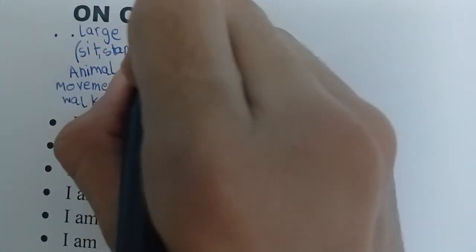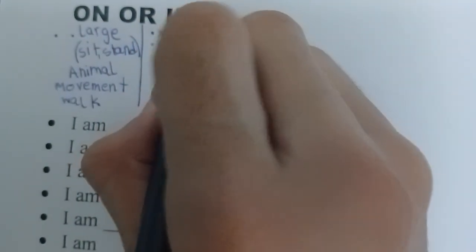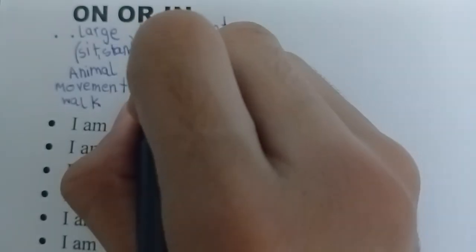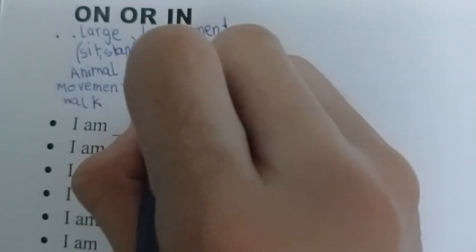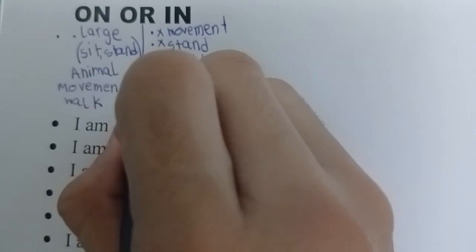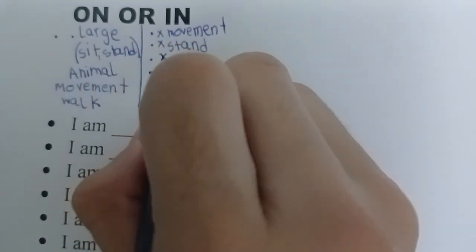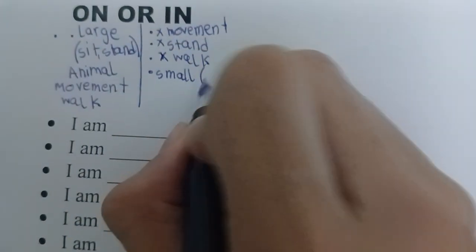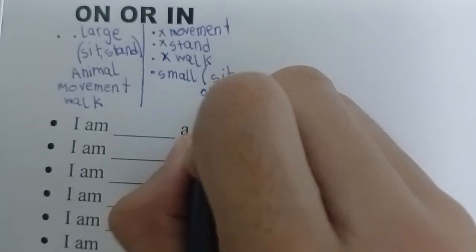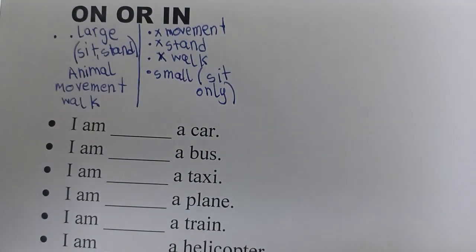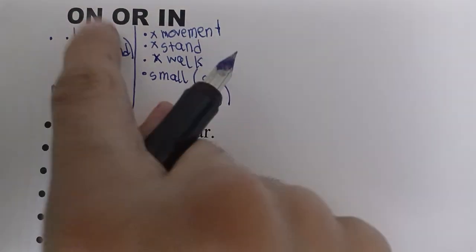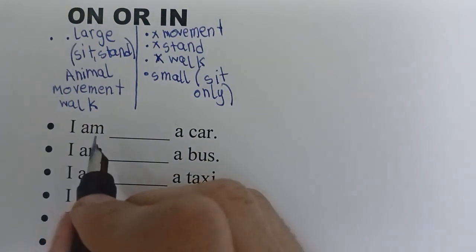Now we are going to move to in. What is in? We cannot do movement, not stand. We cannot stand in that thing, and no walking. And it should be a small thing, and we can only sit in that thing. Sit only. These are the requirements of on and in. Now we are going to move to some examples.